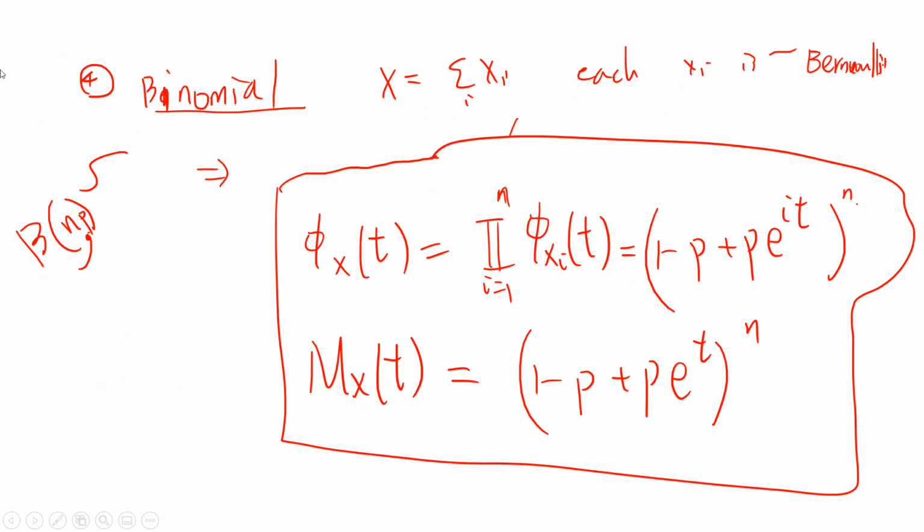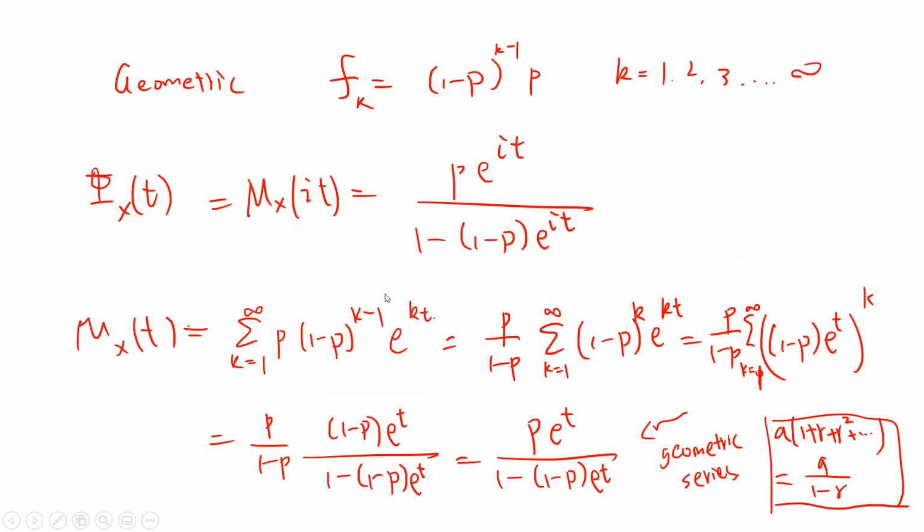Let's go to the binomial. The binomial can be viewed as a sum of independent Bernoulli variables, so each xi is Bernoulli. By definition, for an independent sum, phi xt is just the product of each characteristic function. So it's 1 minus p plus p exponential it, to the power n. And mxt just changes this to t, so 1 minus p plus p exponential t, to the power n. This is the binomial distribution.